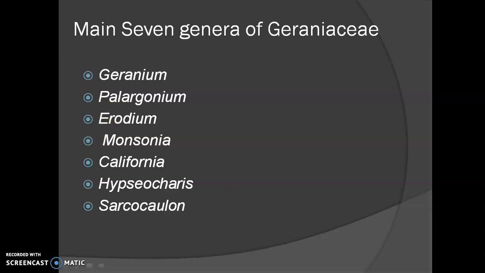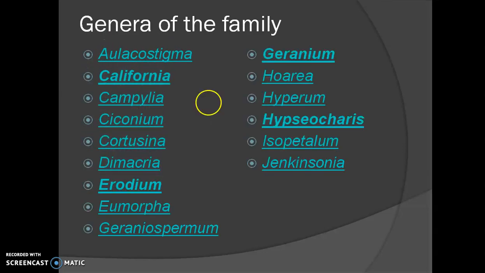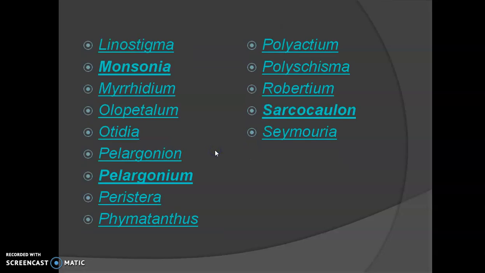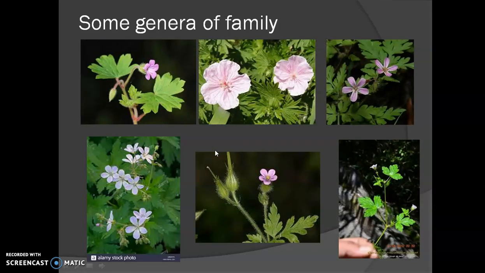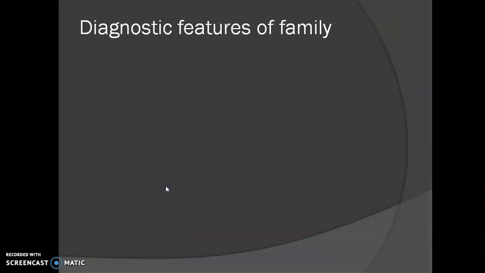So the genera Geranium, Pelargonium and Erodium are the most important genera of family Geraniaceae. Then look at this one. These are the genera from The Plant List which are included under the family Geraniaceae. But the 7 genera which we have studied earlier are the accepted ones. Just take a look at the beautiful flowers of that family. Then we study the diagnostic features of the family.